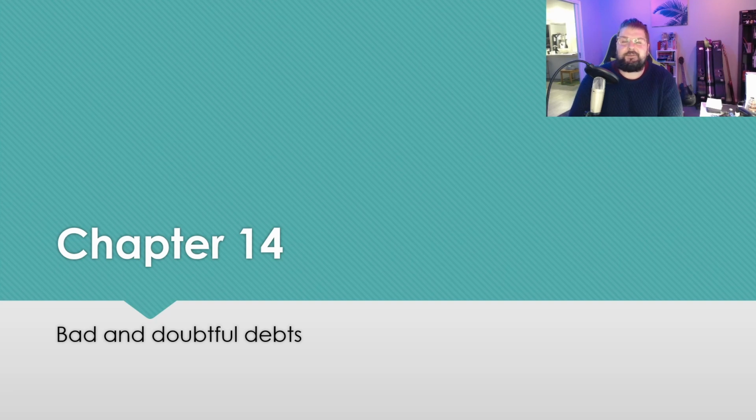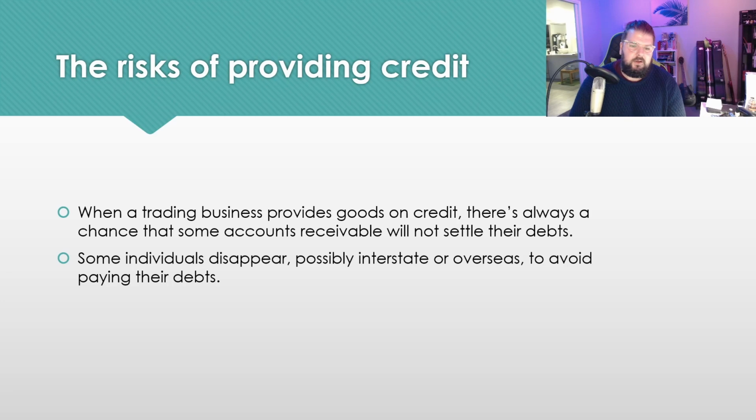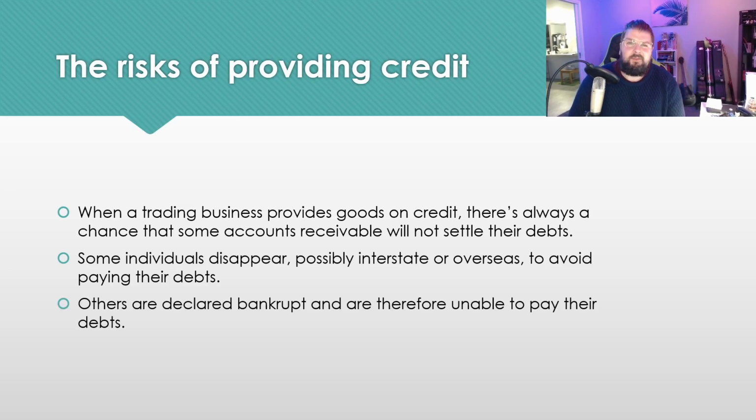So let's jump in. So when we're looking at bad and doubtful debts, we need to start with the fact that when we're looking at credit transactions, we're considering the fact that we are counting revenues and assets that aren't guarantees. So these credit sales we take on, sometimes people will disappear interstate, overseas, just to avoid paying their debts. And some people, despite their best intentions, will be unable to pay. They will go bankrupt and they will either only pay a portion or they will pay nothing at all.